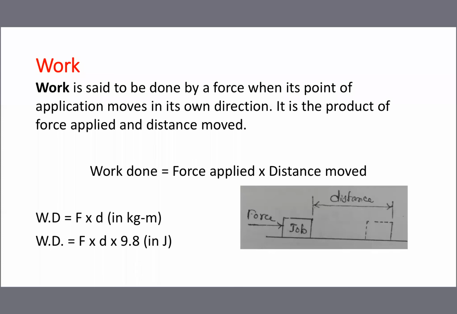So work done, once again I will repeat. Work is said to be done by a force when its point of application moves in its own direction. It is the product of force applied and distance moved. So in brief, work is done because of force applied and it depends upon the direction of force, the job movement will be there. How to measure the value of work done?